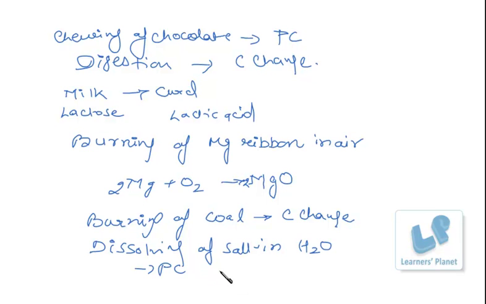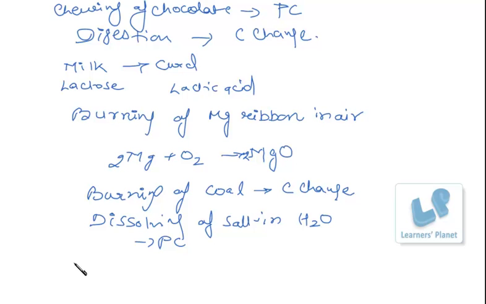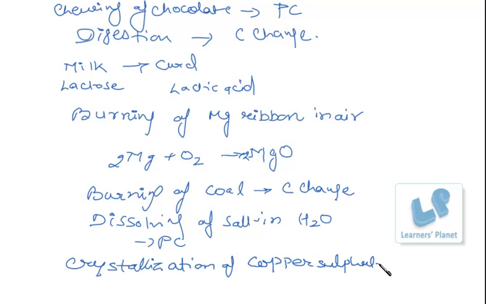Crystallization of copper sulfate, that is copper sulfate changing into crystals. It is a physical change because see, the formula of copper sulfate is CuSO4.